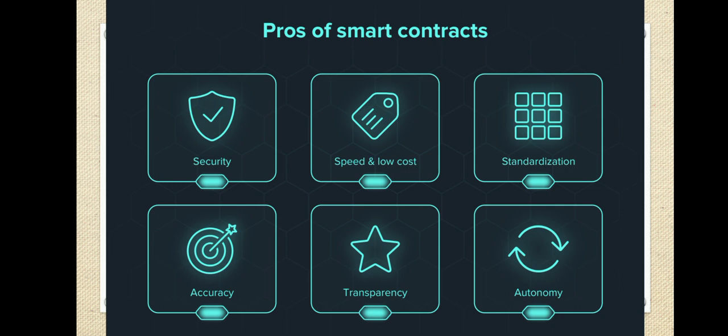So once you have created the bytecode for a smart contract, that can be run in any other blockchain platform. That is standardization. It also provides accuracy, because smart contracts are digital. The transparency will be provided by the blockchain network, and autonomy, so the individual contracts can take independent decisions. These are some advantages of using smart contracts.